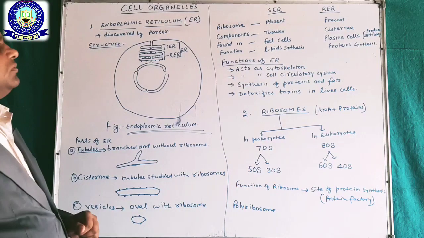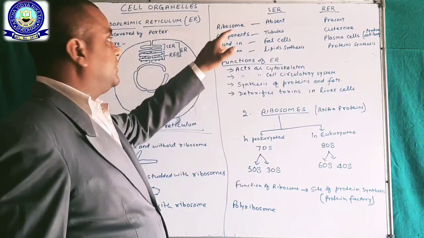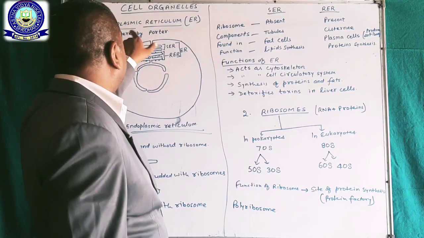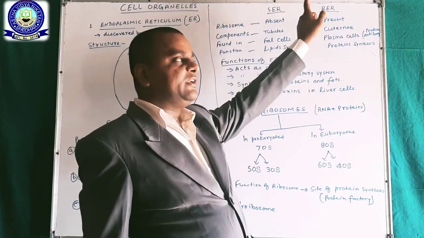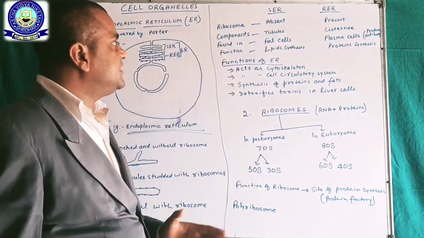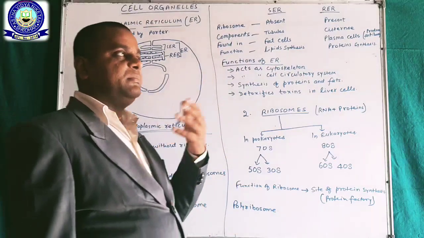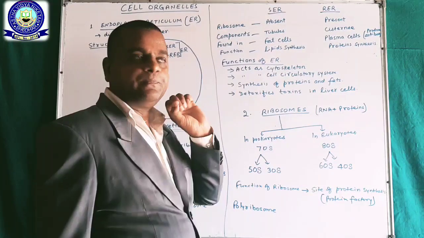Okay, now there are two types of endoplasmic reticulum, smooth endoplasmic reticulum and rough endoplasmic reticulum. On the basis of its function and some cellular structure, we can differentiate.